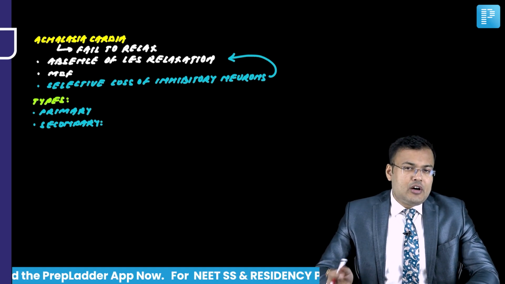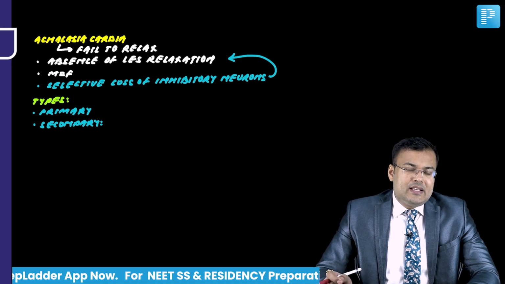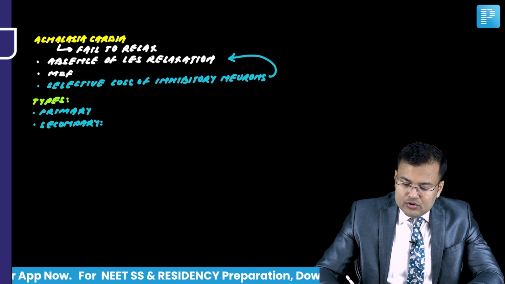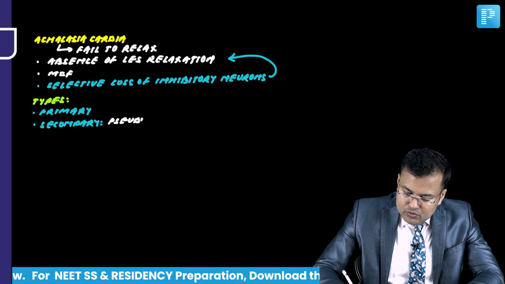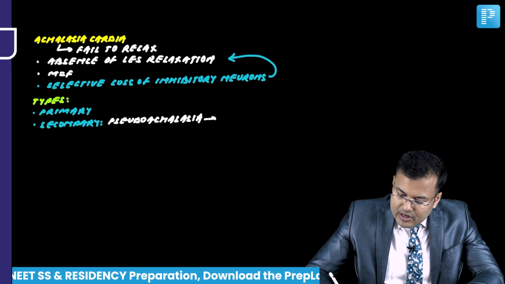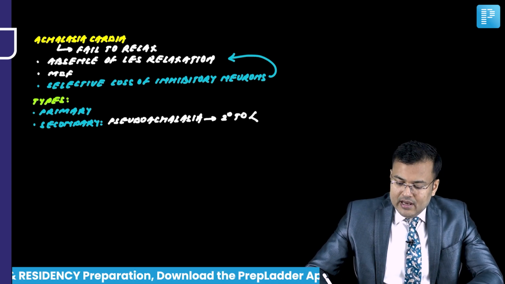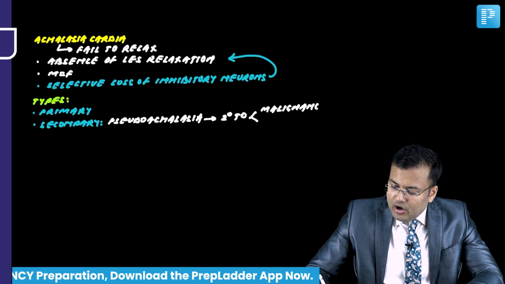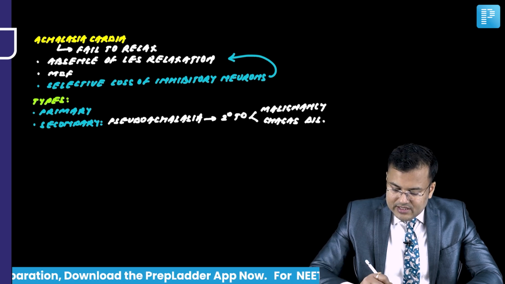Clear? We discussed that according to Chicago classification, three types are there. Type 1, classic. Type 2 was EC, that is esophageal compression, and type 3 was spastic. Clear? Here, secondary means pseudo-achalasia. So this is also known as pseudo-achalasia. Why is it known as secondary or pseudo-achalasia? Because it is secondary to malignancy or Chagas disease.